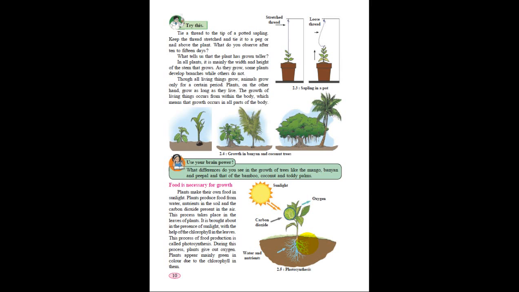For photosynthesis, what do we require? We require sunlight, carbon dioxide, water and nutrients, and the chlorophyll which is present in the leaf. Due to chlorophyll only, the leaf color is green. So the leaf which is not green in color means it has no chlorophyll. Okay, now move to the next topic.